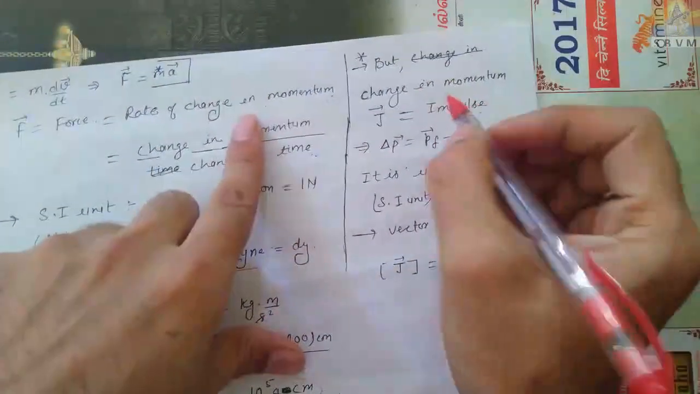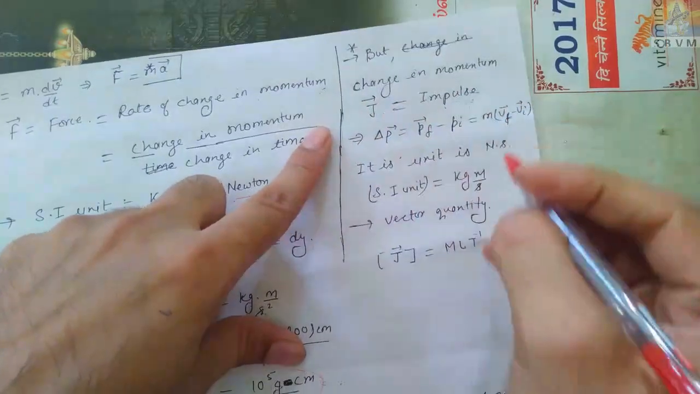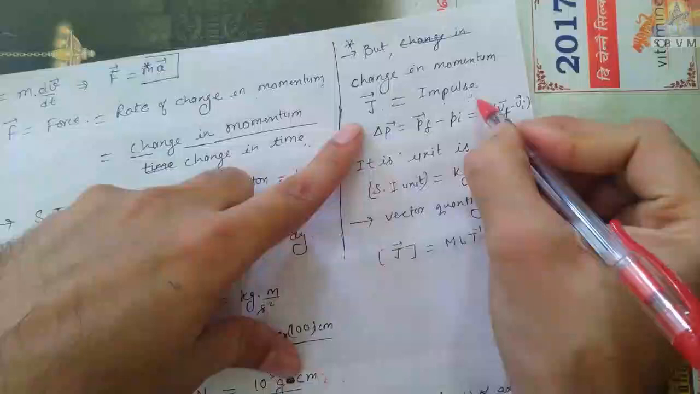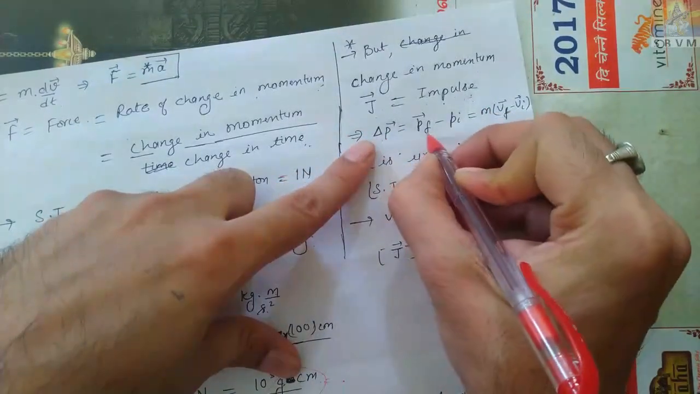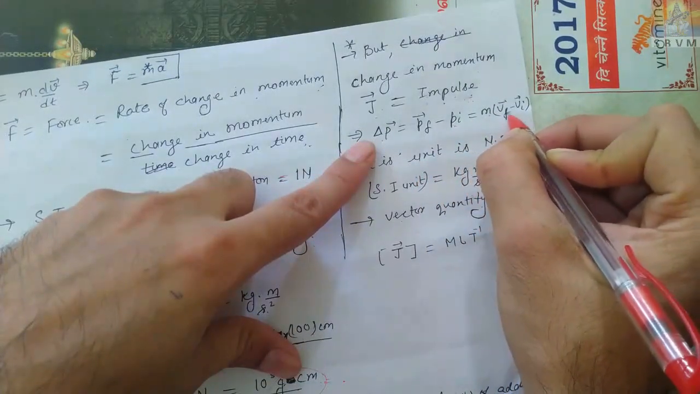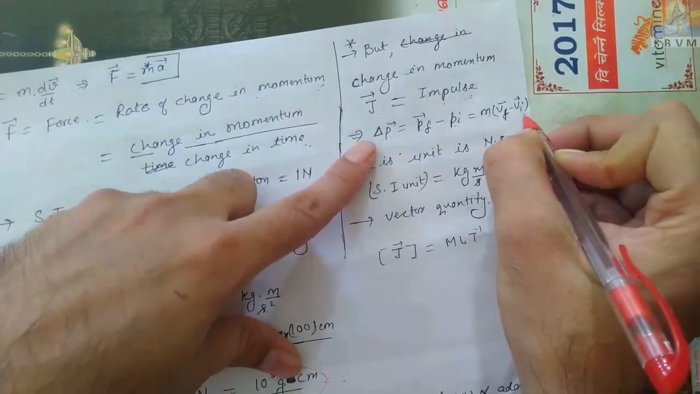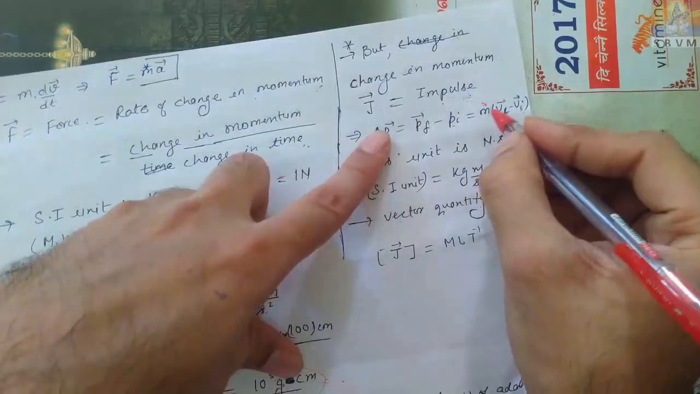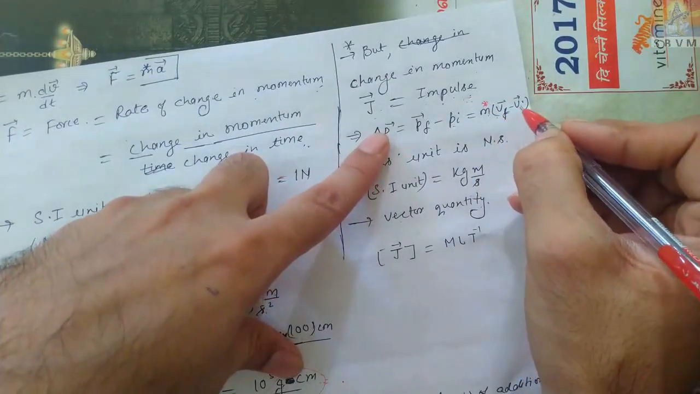So impulse is nothing but change in momentum. J, impulse, is denoted by capital J. It is also a vector quantity. Change in momentum means delta P, final momentum minus initial momentum, that is m outside, v minus vi, final velocity minus initial velocity, because m is constant, so it is taken outside. m v2 minus m v1.